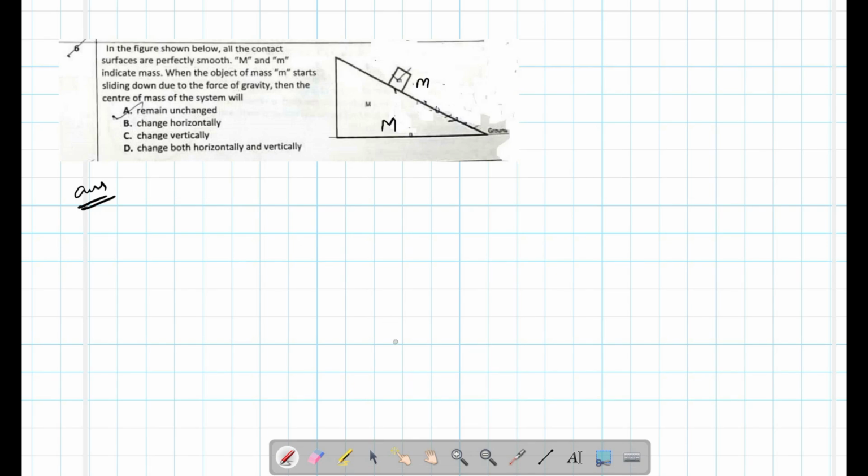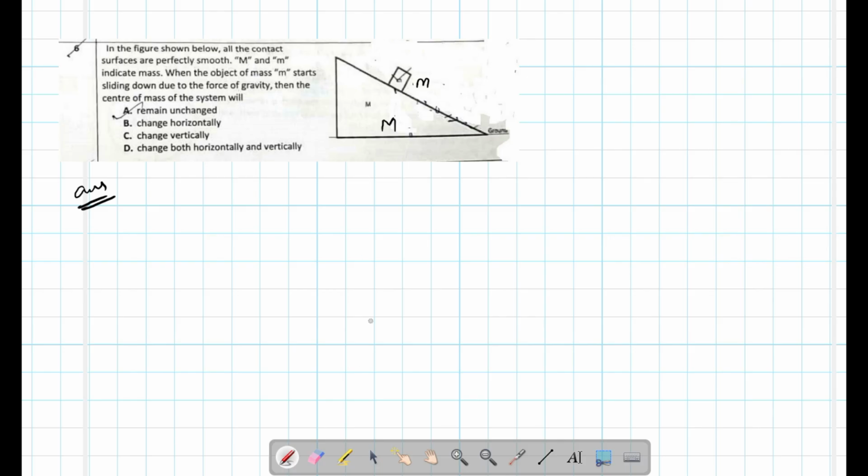Figure shown below, contact surfaces are perfectly smooth. Capital M, small m indicates the mass. When the object of mass m starts sliding down due to force of gravity, then center of mass of the system will what?